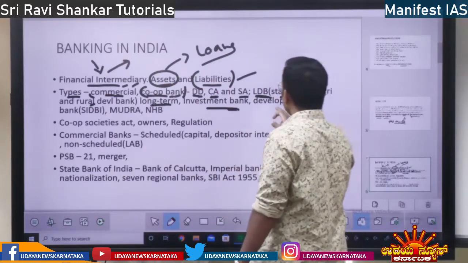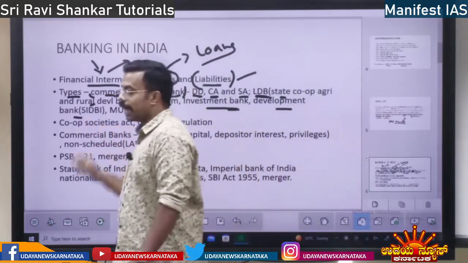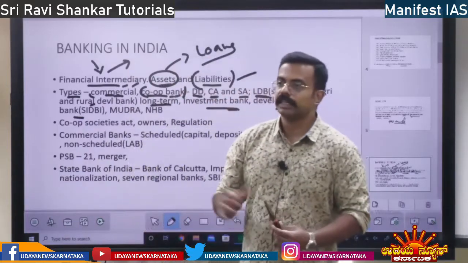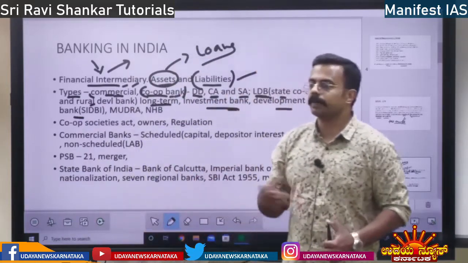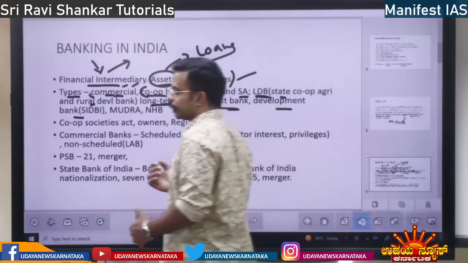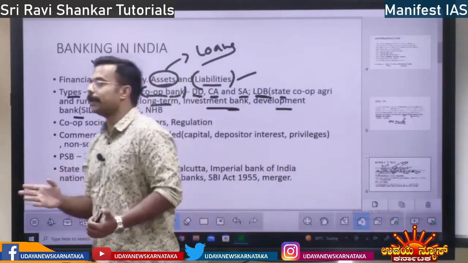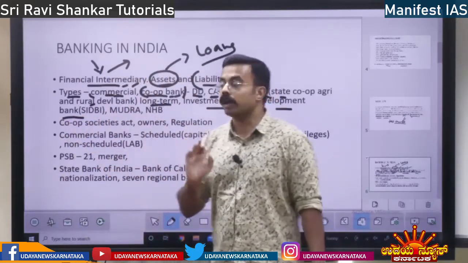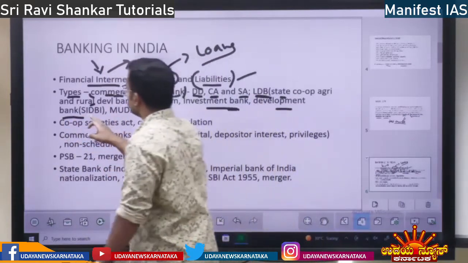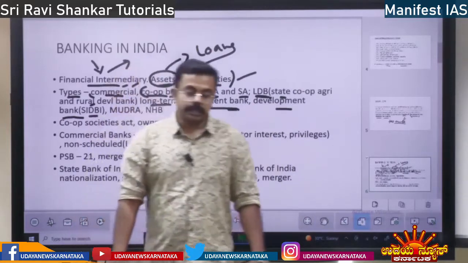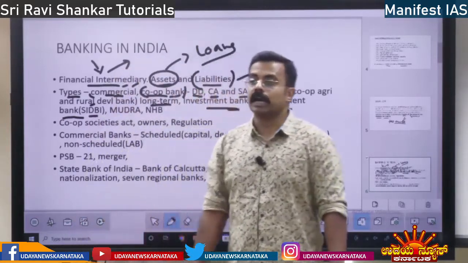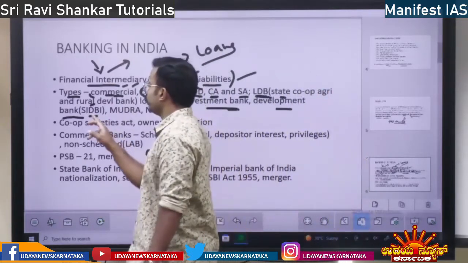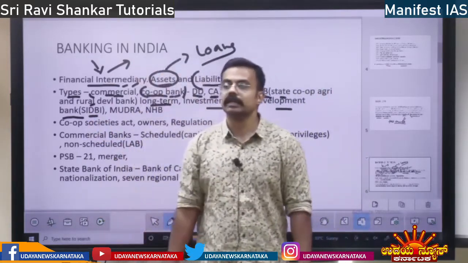Then you have development bank, which carries out the development activities. Development bank and development activities: infrastructure development, economic development, social development, health development, education development. All these developments are done by this. Investment is done by the development bank. Suppose you have one example, SIDBI, Industrial Development Bank of India. SIDBI, Industrial Development, so it carries out the development with respect to industries, right?